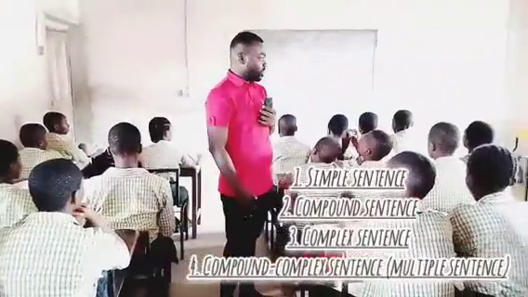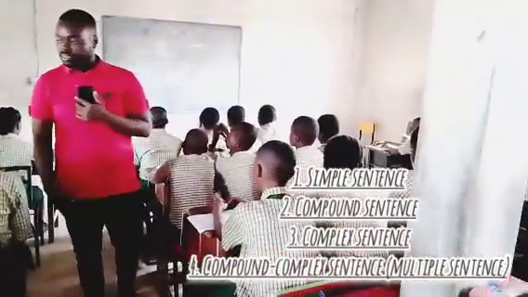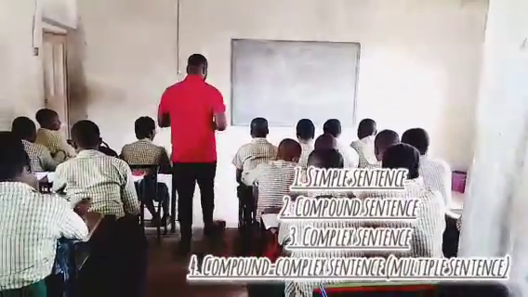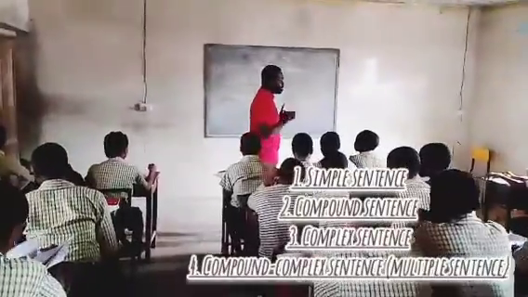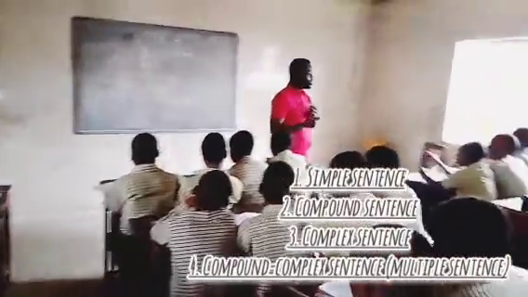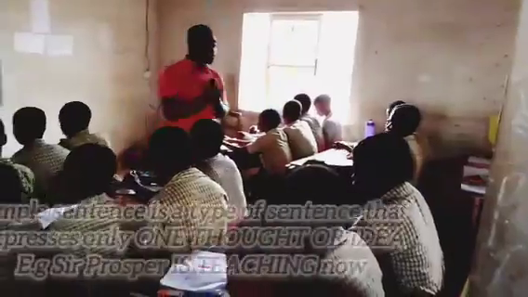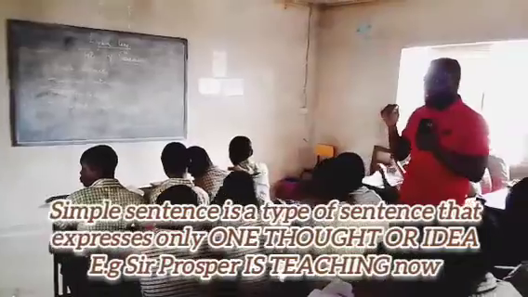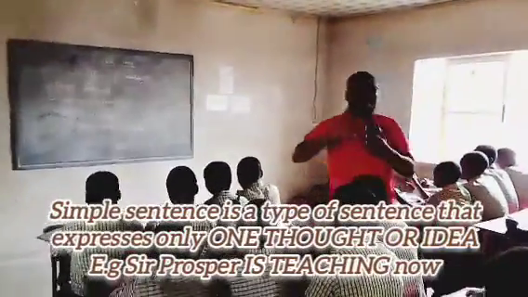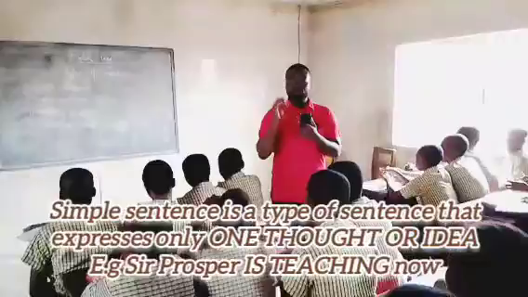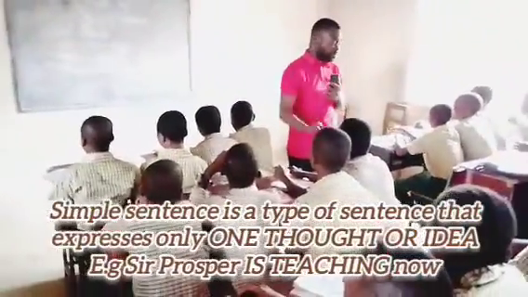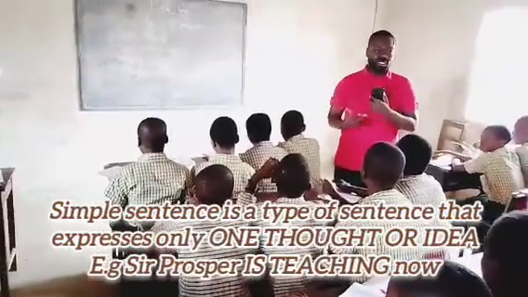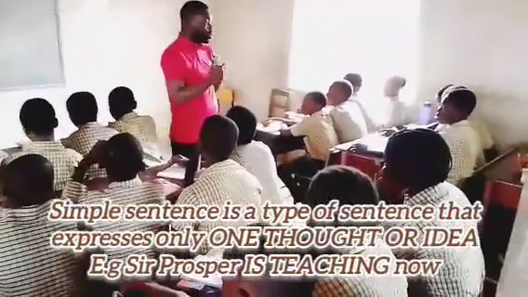Now, the first type of sentence we are going to look into, I've given you the notes on the simple sentence, right? Now, what is a simple sentence? A simple sentence is a type of sentence that expresses only one thought or idea. One thought, one idea. Talking about a sentence that has one thought or one idea, it simply means in that specific sentence, you just have one verb expression. I've given sentence examples in your note. So any sentence that has one specific idea or one specific thought is called a simple sentence.